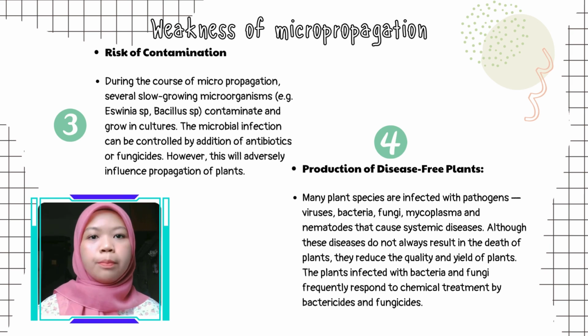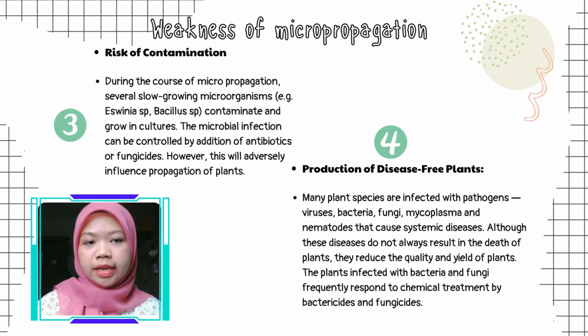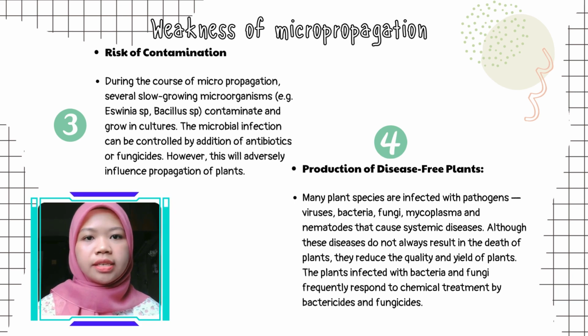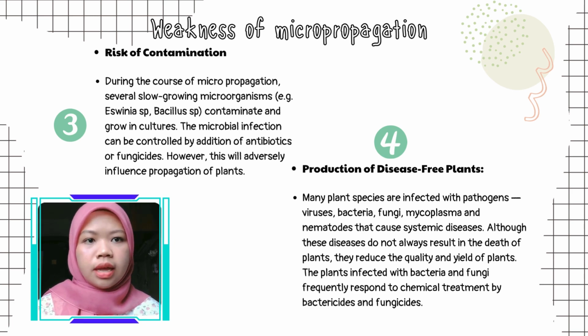The last one is the production of disease-free plants. Even though micropropagation can lead to disease-free plants, many plant species are infected with pathogens: viruses, bacteria, fungi, mycoplasma, and nematodes that cause systemic disease. Although these diseases do not always result in the death of plants, they reduce the quality and yield of plants. The plants infected with bacteria and fungi frequently respond to chemical treatment by bactericides and fungicides. It doesn't always make disease-free plants. It also has a flaw in micropropagation.